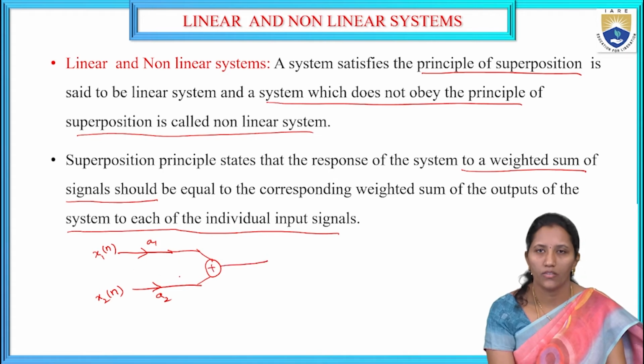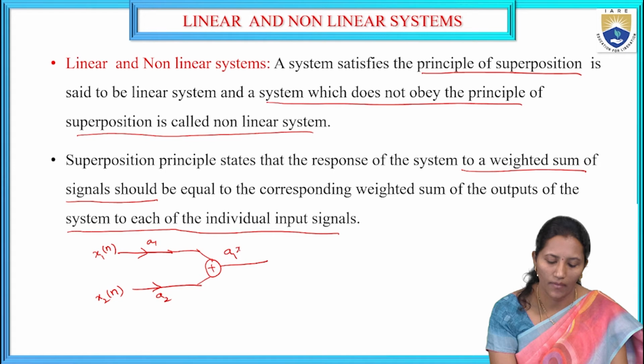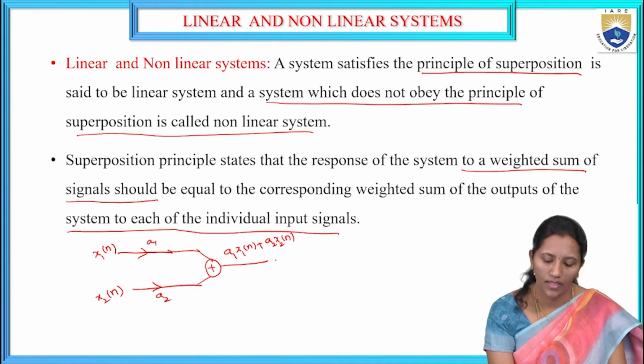After combining these two inputs, I get a1 x1 of n plus a2 x2 of n, which is given as input to the system.